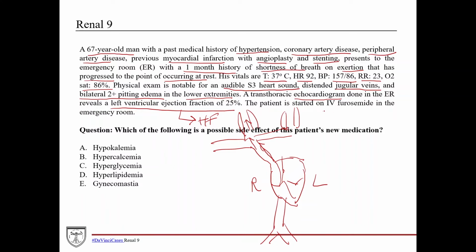So he's started on IV furosemide, or Lasix, for those of you who like the brand names, in the emergency room. And this is very typical. Someone comes in with decompensated heart failure like this, you start them on high-dose IV diuretics to help essentially pull that volume off. This guy's volume overloaded. He's short of breath. He's got pitting edema. He's got distended jugular veins. We've got to help his heart get rid of some of this extra fluid, and so you just give him IV diuretics to help him pee it off.